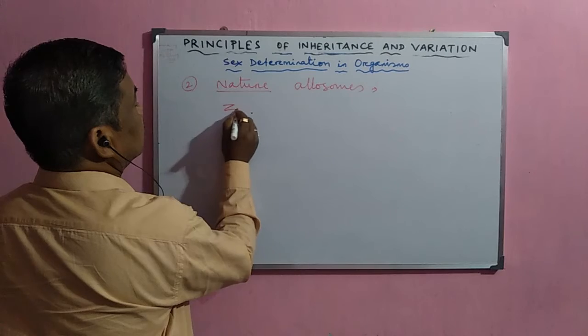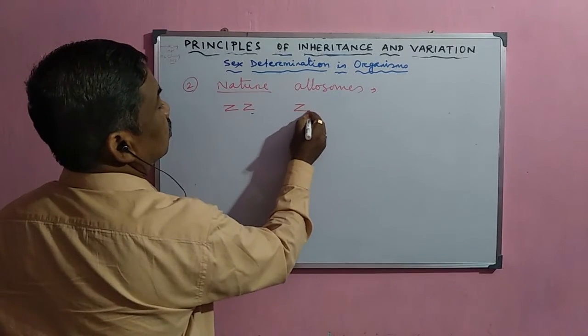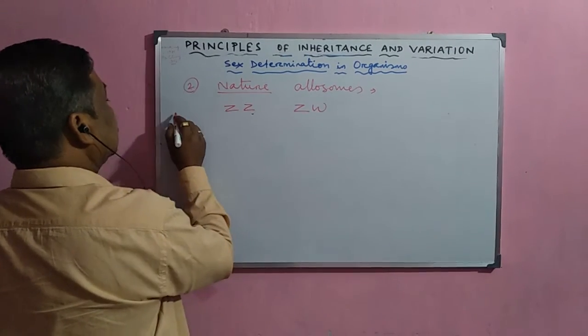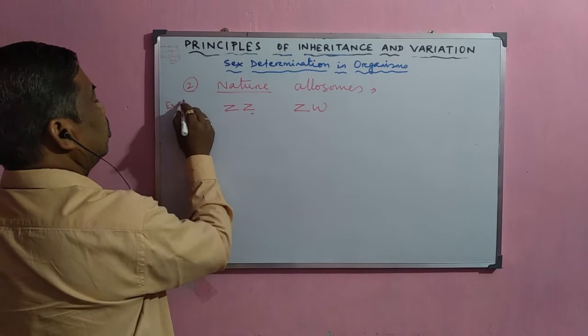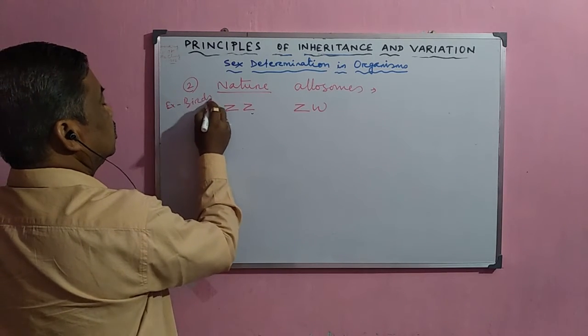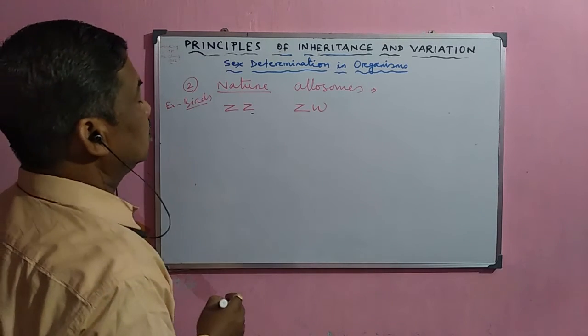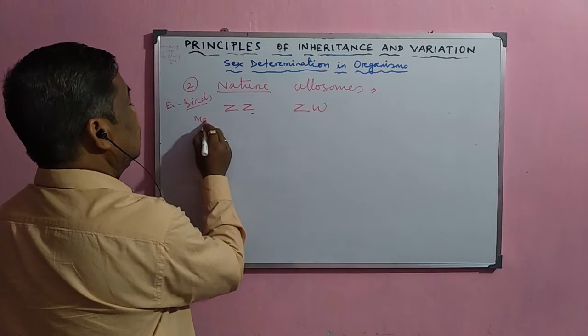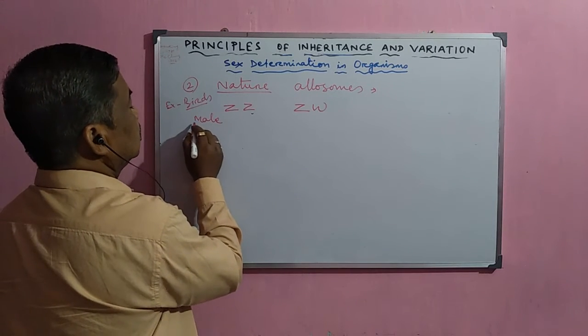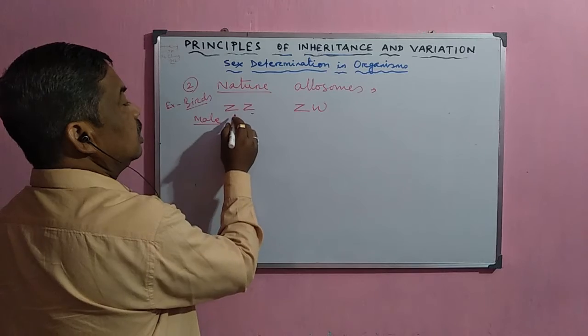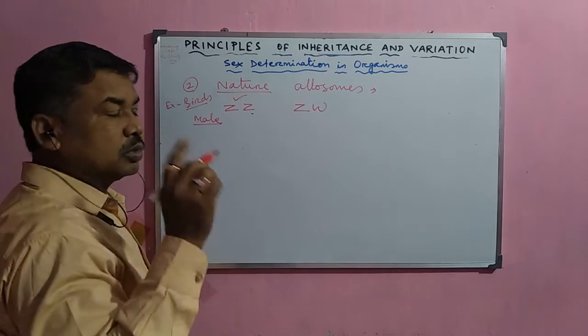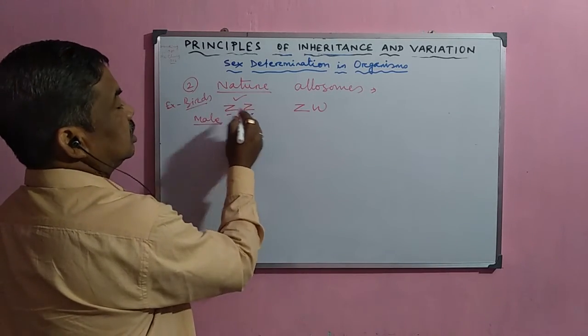The common example is birds or hens. Normally the males have the homozygous condition, and in case of male, the allosomes are Z and Z type.